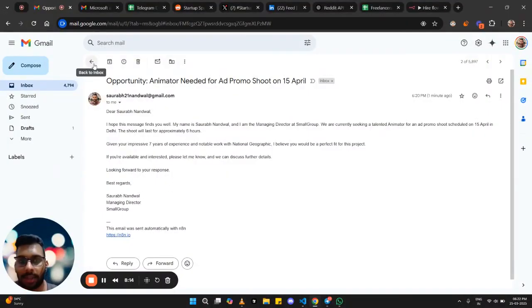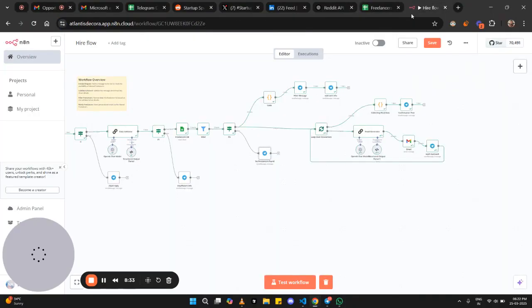We will receive a database of freelancers, and then based on the business owner's need, we will filter out the required freelancers and send a mail to them. After that, they will reply and all that will be seen later on. That's not part of this automation right now. So let's now see our automation.